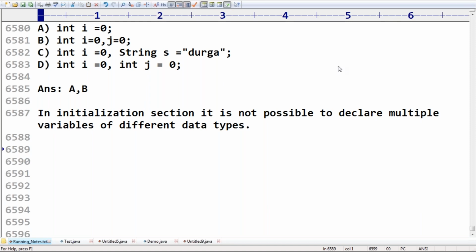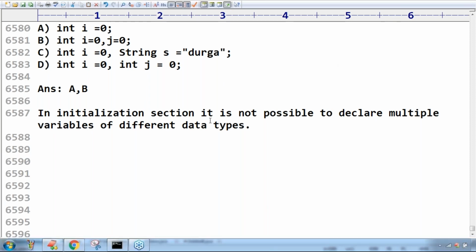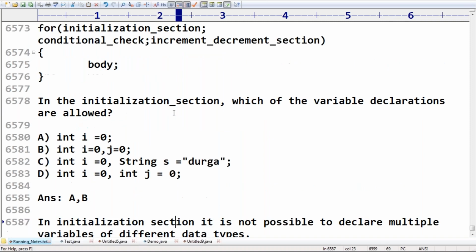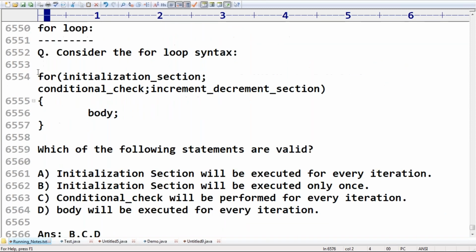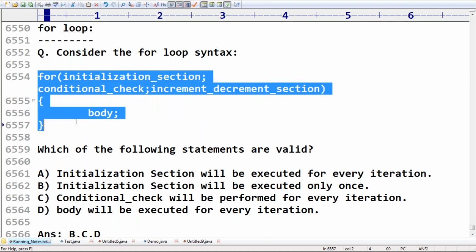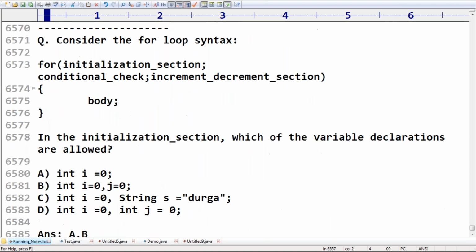Sir, in the case of a nested for loop, initialization takes place multiple times for the inner for loop. Yes, correct, sir. If it is the inner for loop, for every outer for loop iteration it is going to happen, correct? But here we are talking about the following syntax. I'm not taking a nested loop. In the previous example also, I'm not taking a nested loop. Completed, right?